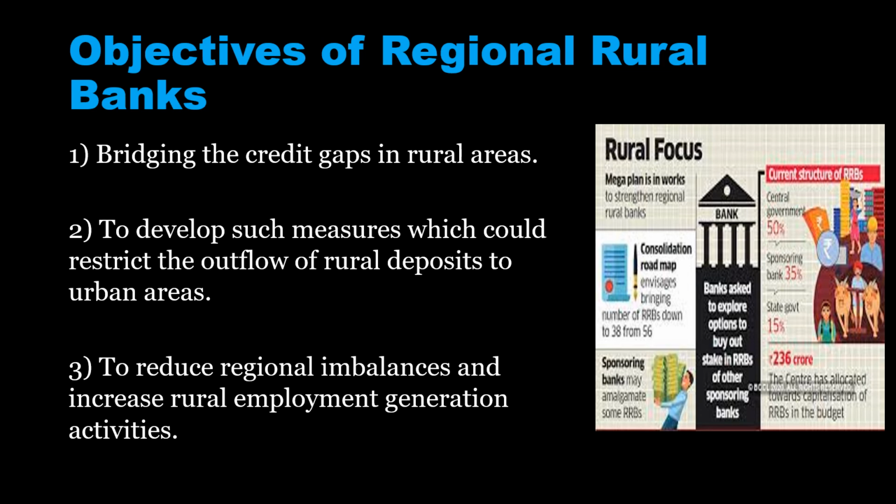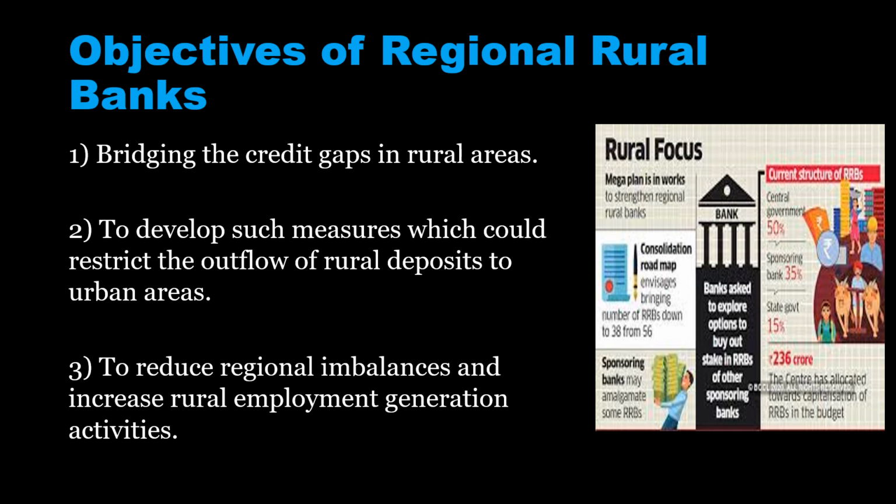That means in urban areas there are so many commercial banks to help people. But in rural areas, commercial banks are not coming forward to open a bank. That is why, to bridge that credit gap, to create credit in rural areas, to make people start their own business, the government came with this plan, regional rural banks, recommended by the Narasimhan Committee. The government accepted it because it is very helpful to India, since almost 75% of India is rural based. That is why it is very useful.